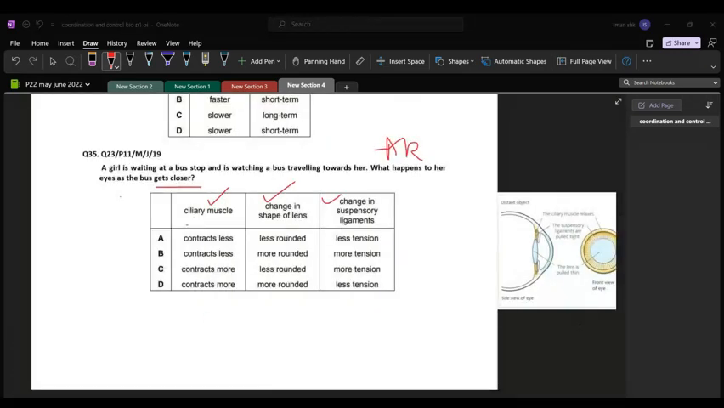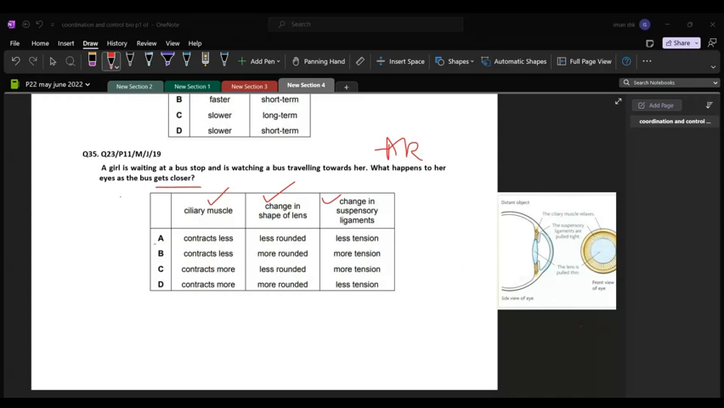So now let's see which options are right according to what we just looked at. The ciliary muscles were contracting, so they were contracting more, because if they were contracting less, that would have been a distant object, or they were relaxing.